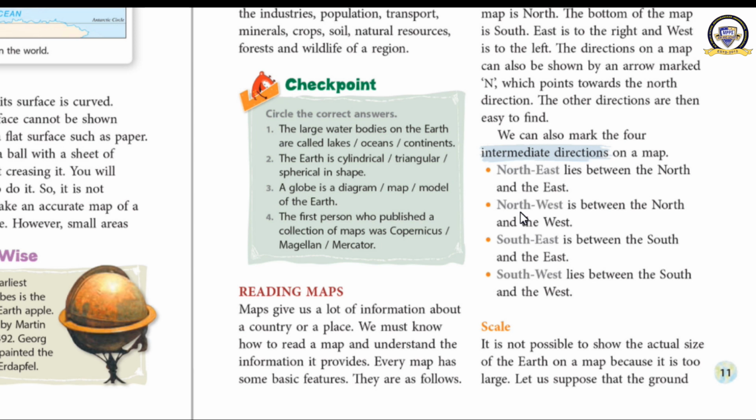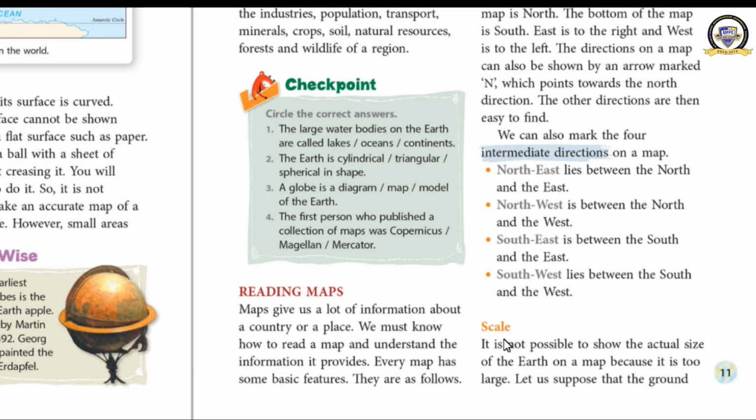How can we understand? The northern part always shows north, and the opposite side would be south. Then our right side will be east and our left side will be west. Then in between those four directions, you can find out the intermediate directions also. Now it is time to go to the next feature or information about a map.